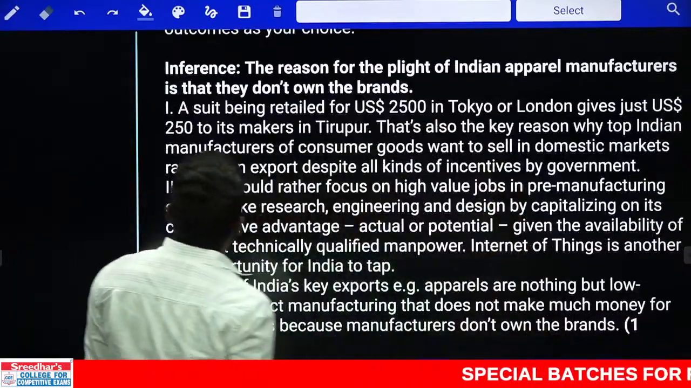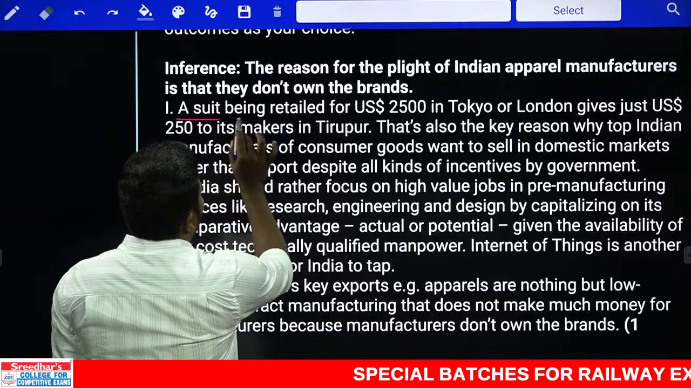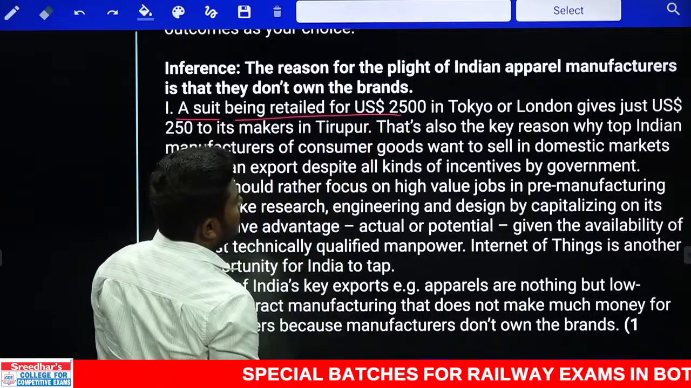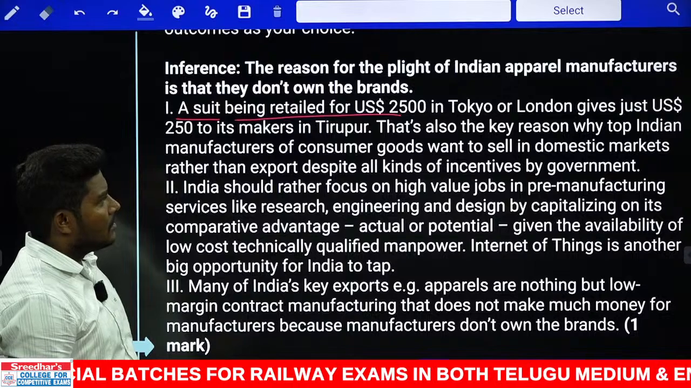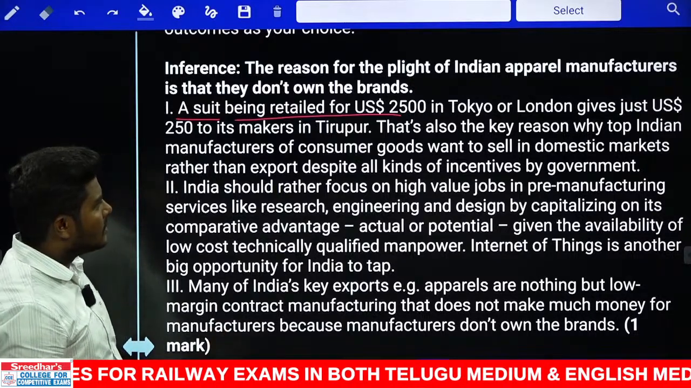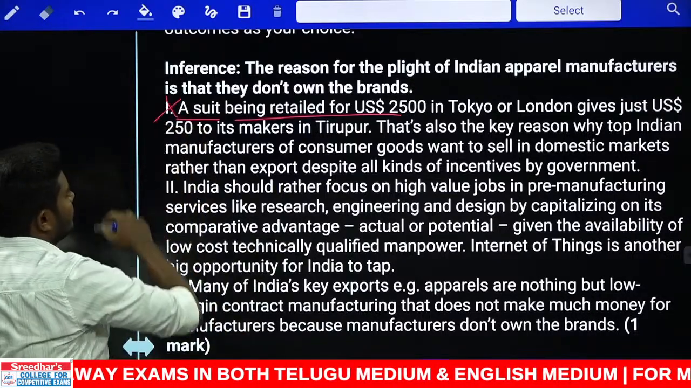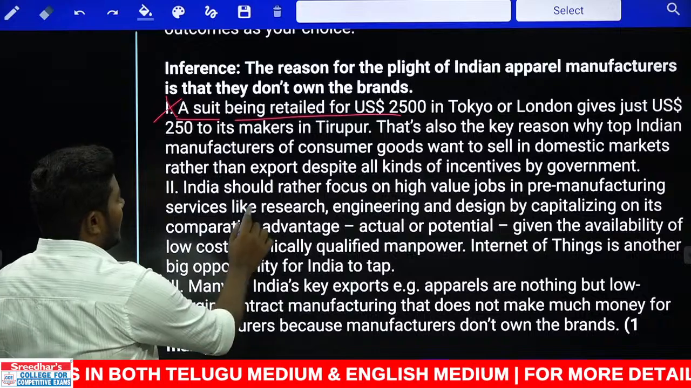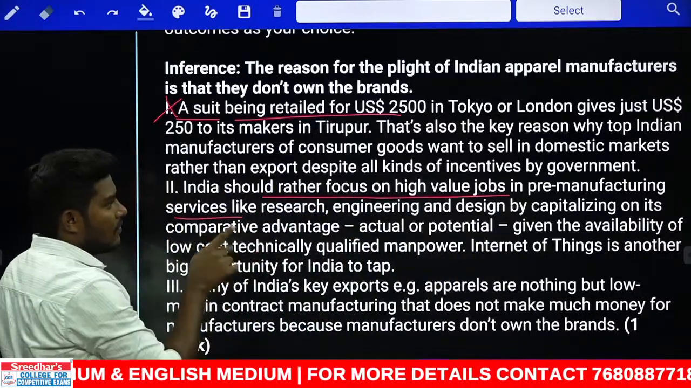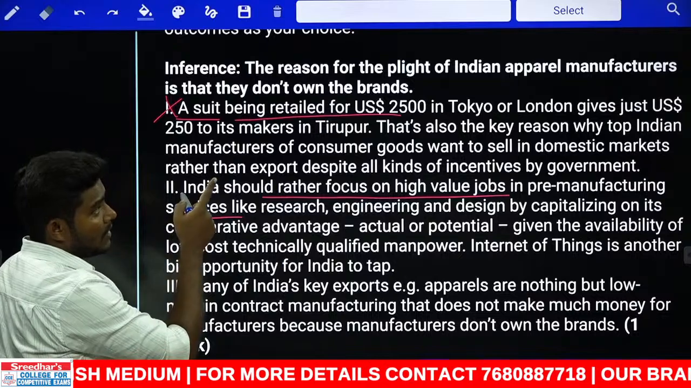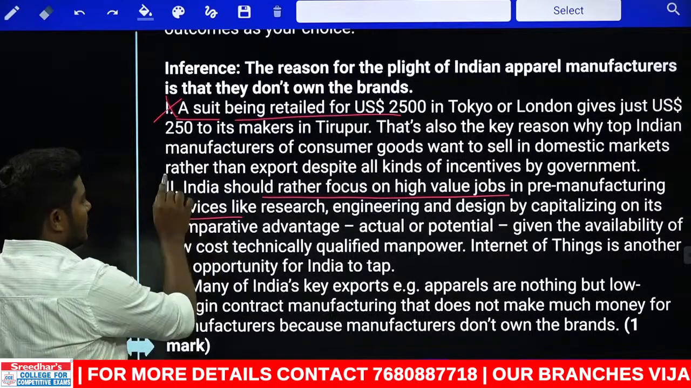First one. What is the first one? A suit being retailed for US. Is there anything like that? Tokyo, London, US dollars. There is nothing related to clothes. Keep that away. Look at the second one. India should rather focus on high value jobs in pre-manufacturing services. Here we are speaking about jobs, but above we are speaking about the brand, which is not related.